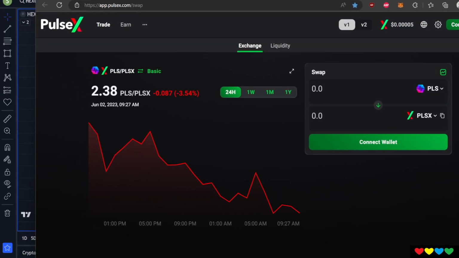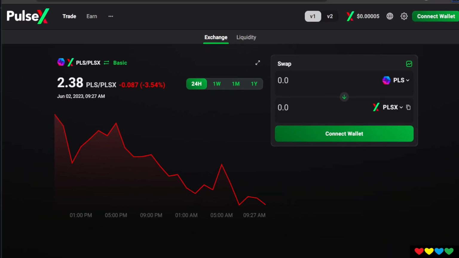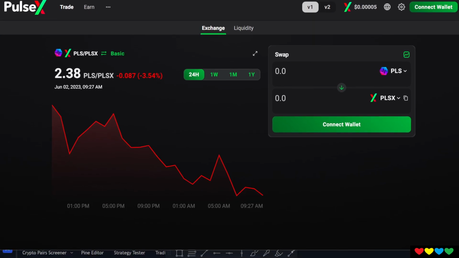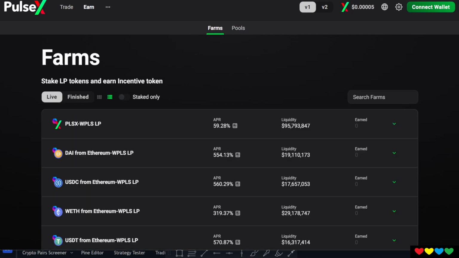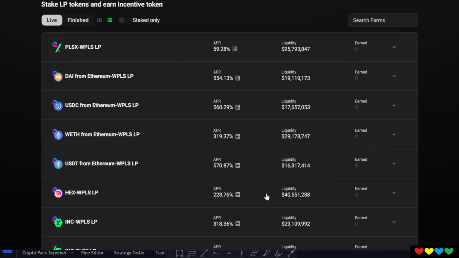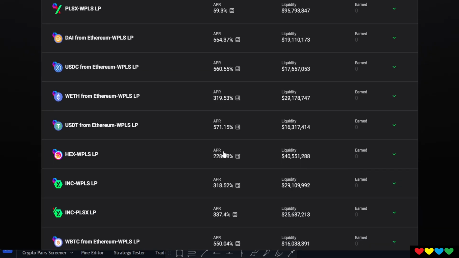Okay. Now, what websites do, what protocols do, is they will give you incentives. So when you provide liquidity, you just get the fees. And they're like, yeah, waiting a whole year is not that exciting. We want to make it exciting now. So what they'll do is they'll make a farm. And they'll say, ooh, if you come and provide liquidity, we'll give you another token, which is more money in the short term, and you will be compensated for it. And this is what these rates are. Now, these rates go down because, once again, you never get these rates over time. All right, you never do.